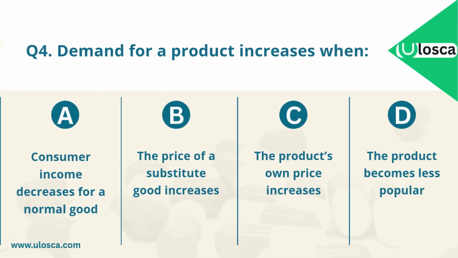Question 4. Demand for a product increases when A. Consumer income decreases for a normal good. B. The price of a substitute good increases. C. The product's own price increases. D. The product becomes less popular. Which one is the correct answer?